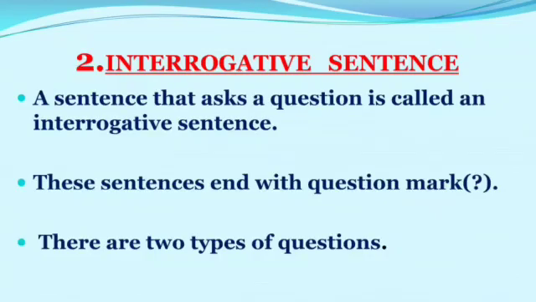The second is interrogative sentence. Let's see what are the interrogative sentences. A sentence that asks a question is called an interrogative sentence. These sentences end with a question mark. There are two types of questions. The first one is yes or no type questions and the second one is WH questions.